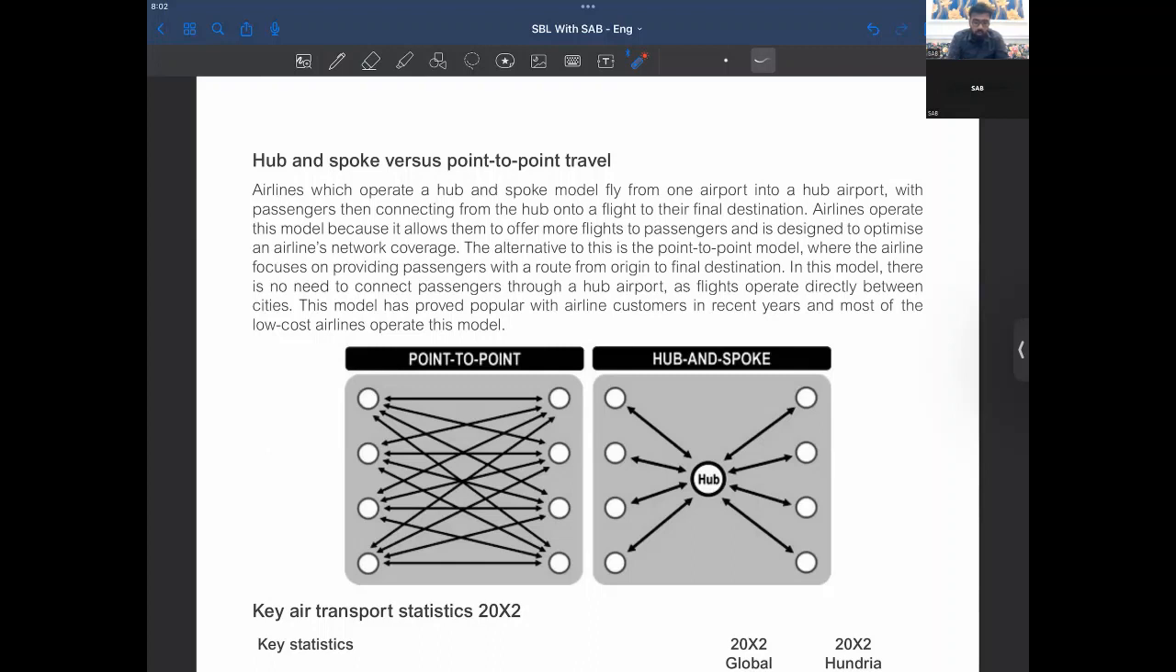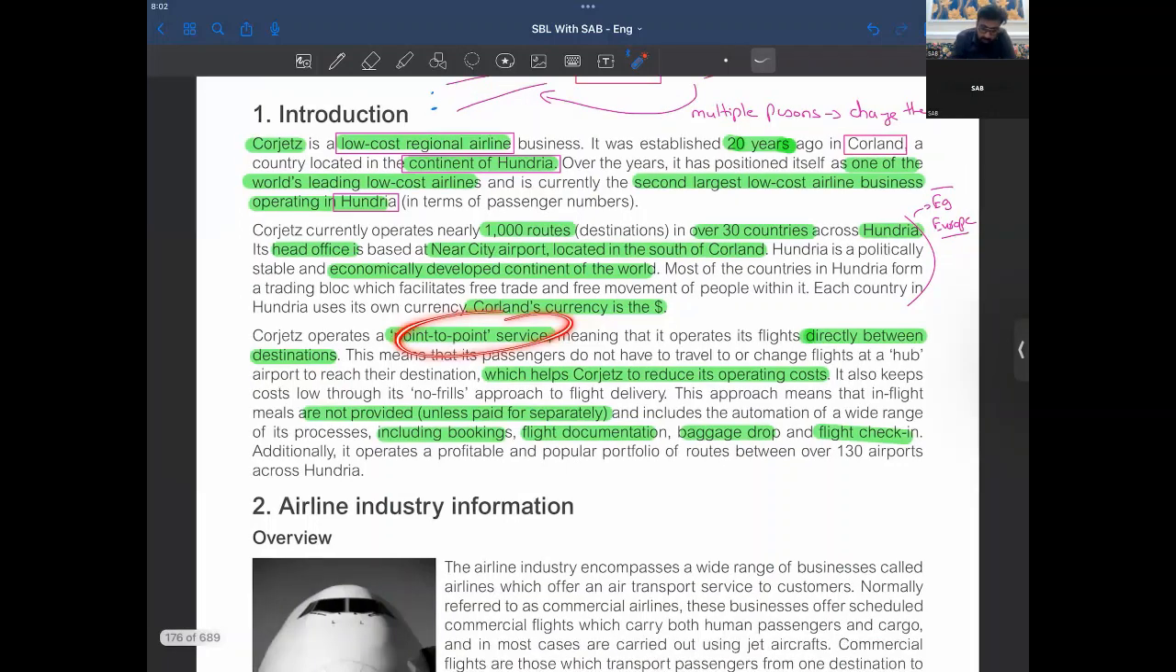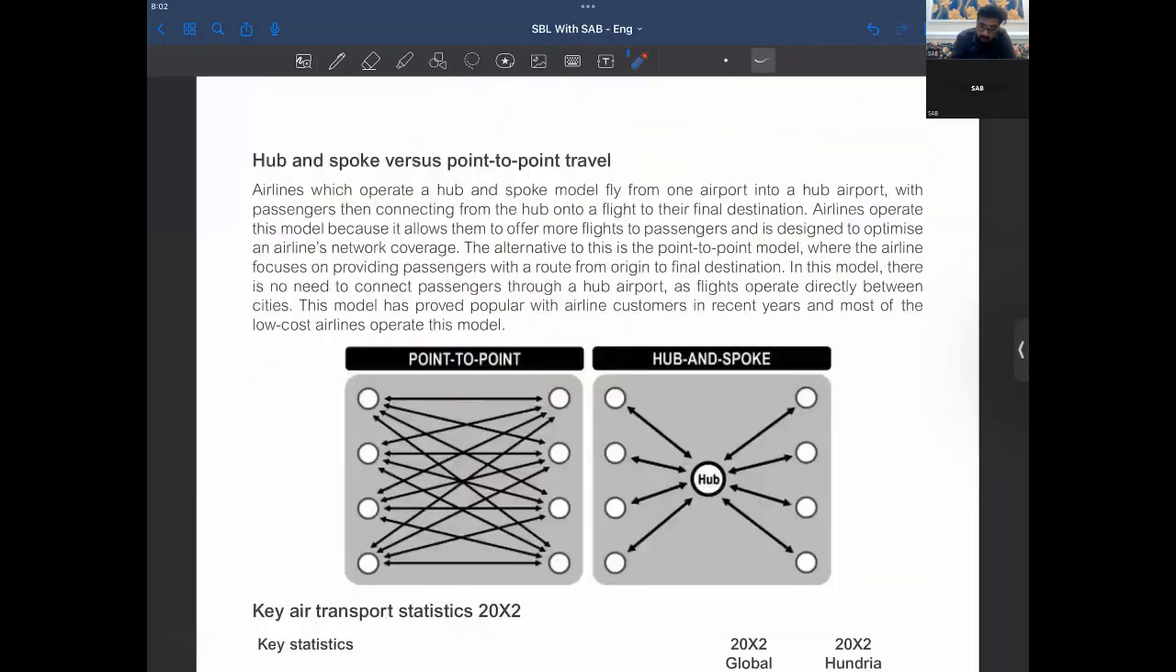Now, hub and spoke versus point to point travel, right? We provide point to point travel, right? Remember, we provide point to point service. You remember that? Now see, airlines which operate a hub and spoke model fly from one airport into a hub airport, and you know that, right? With passengers then connecting from the hub onto a flight to their final destination. I gave you an example of Emirates and Etihad.